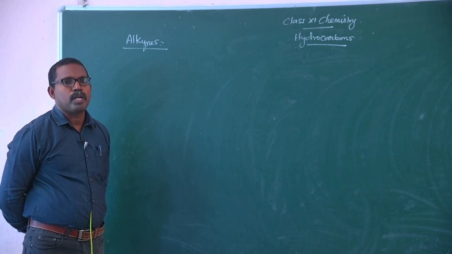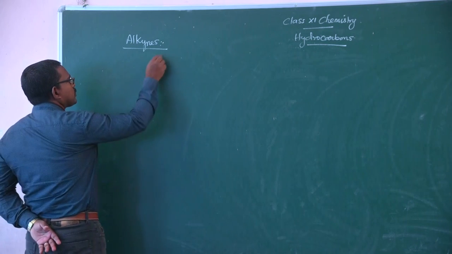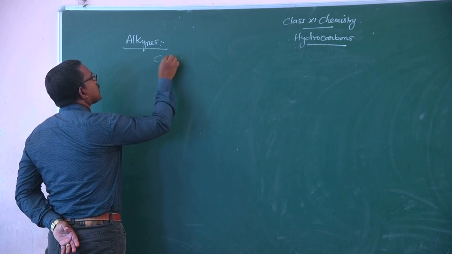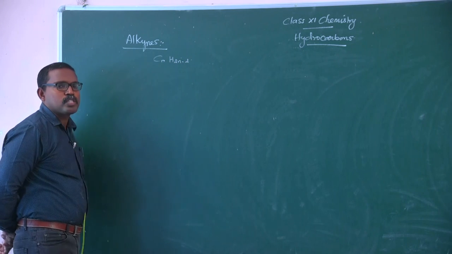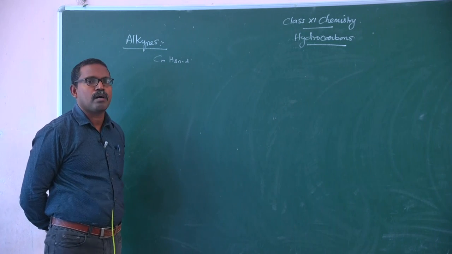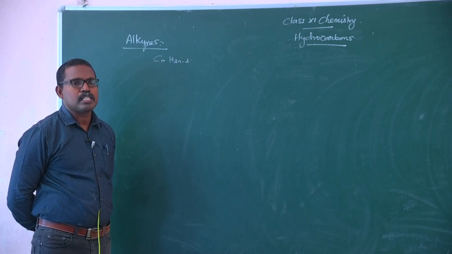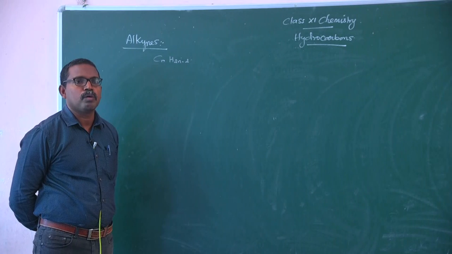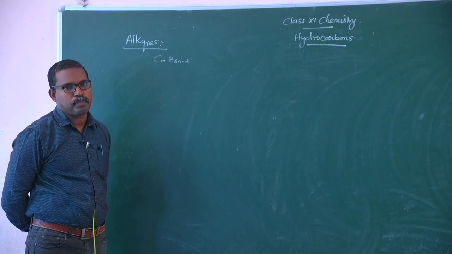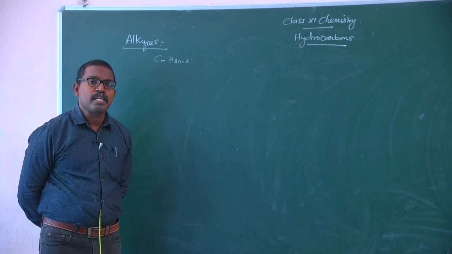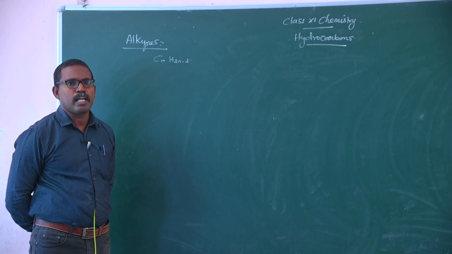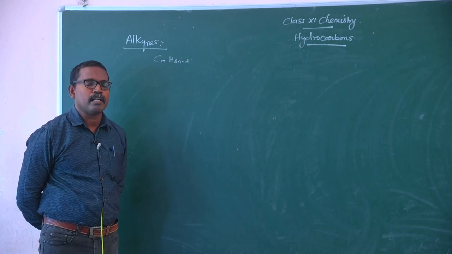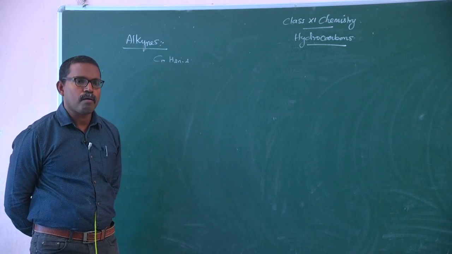We know the general molecular formula for alkynes is CnH2n-2. The first member of the alkynes is acetylene. This acetylene plays an important role in industrial and manufacturing processes. When acetylene combines with oxygen gas, it provides oxyacetylene. This oxyacetylene is highly useful in welding and cutting processes in the form of